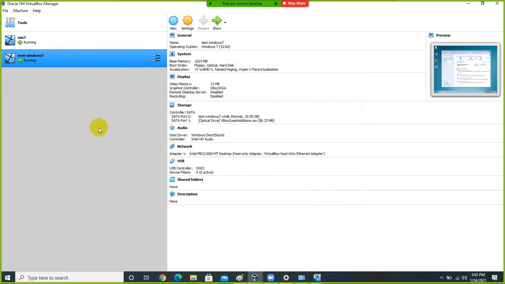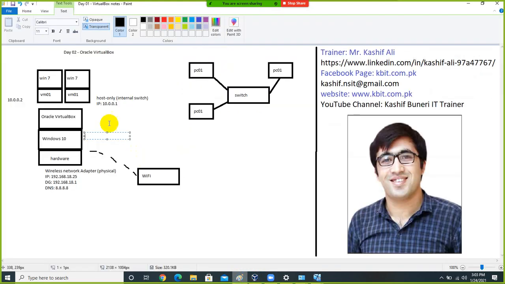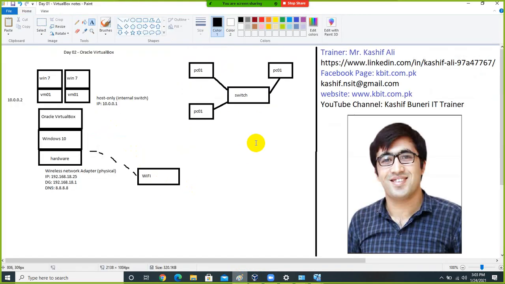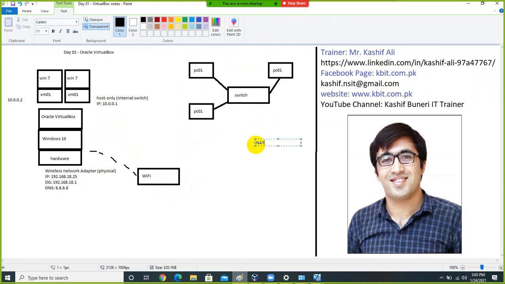We can also create another host only adapter, but that would be complicated if I discuss that portion right now, so I'm just making it very simple. You should just note that we have three options. Option one is NAT, host only adapter, and bridge option. And we are done with the host only option right now. What is the bridge option used for?